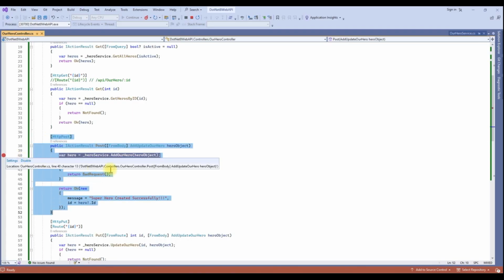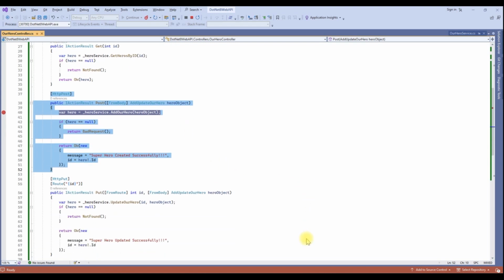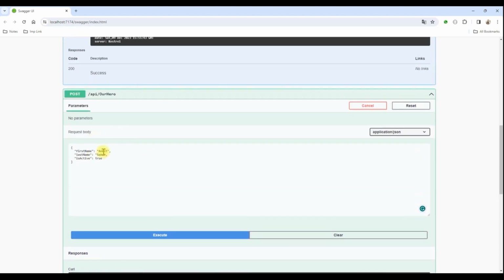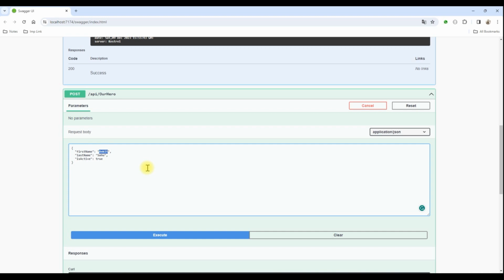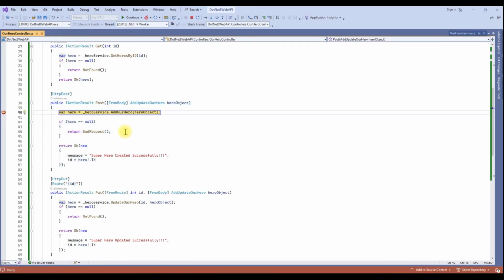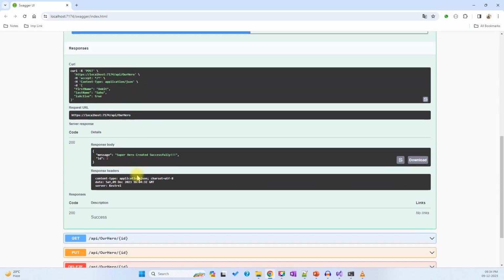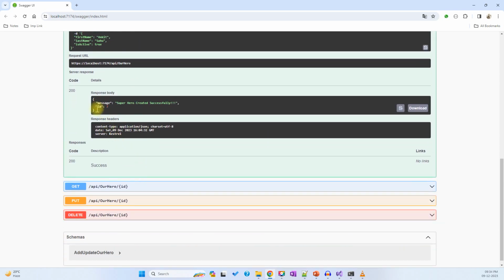If you want, we can put a breakpoint here and investigate. Let's change Ankit to Aditi and click on execute. So this method is executed. This hero user is registered in our collection with ID 2.